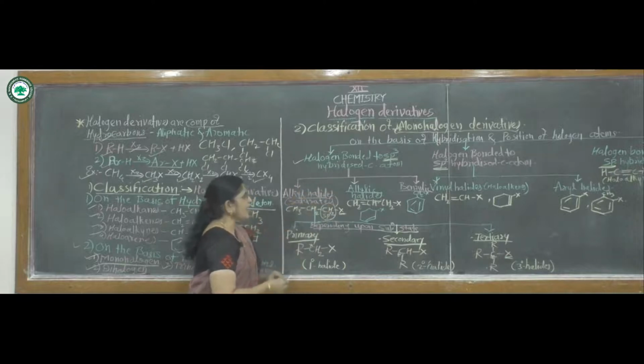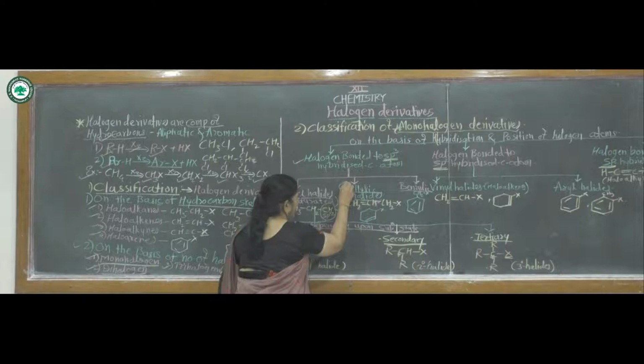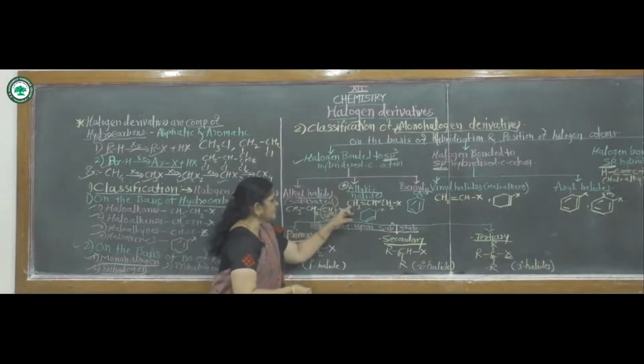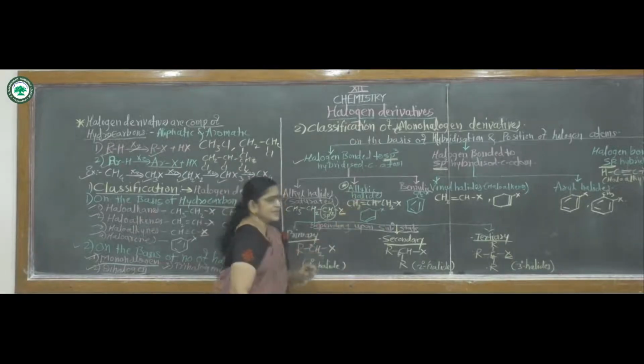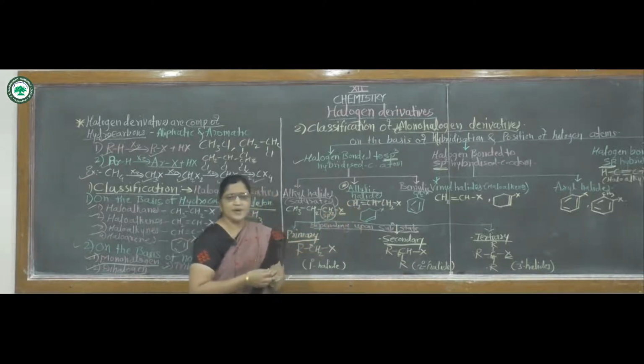Again, among sp3 hybridized carbon compounds, the second class is allylic halides. What is the meaning of allylic halides? Allylic halides are mainly derivatives of unsaturated compounds, or derivatives of alkenes.